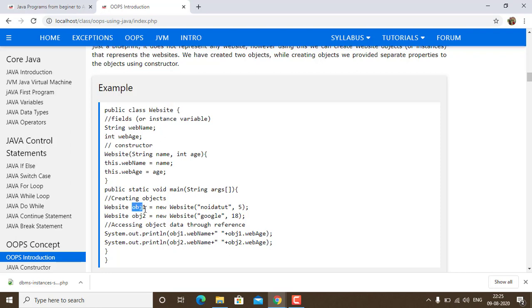Then object one, object is the instance of a class. That means this is going to use the variables and methods inside this class. Now obj1 is the object of class website. Now new is the keyword which is used to instantiate an object. Now website is a method